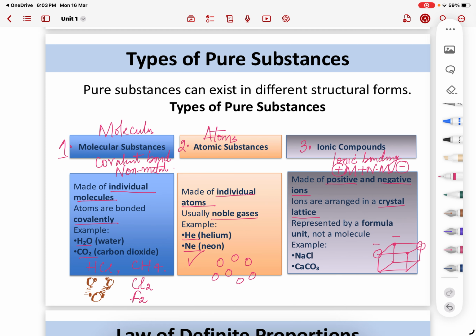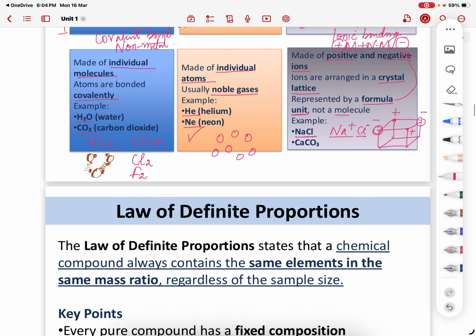So there are negative ions, negative, positive. Yeah, and you call them as formula units. So wherever you see ionic compounds, they will have formula units, and there will be so many ions existing together. NaCl can't be just one Na positive and Cl negative. There will be many of them existing together. So they can't exist as a single unit like molecules. This is how they're going to exist. So any ionic compound will have a 3D structure called crystal lattice.